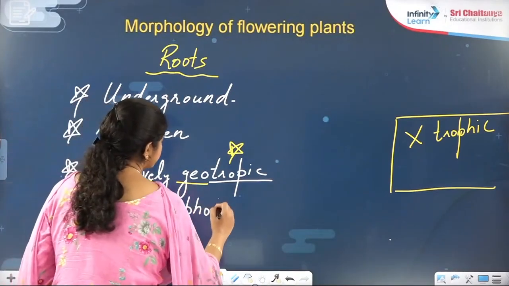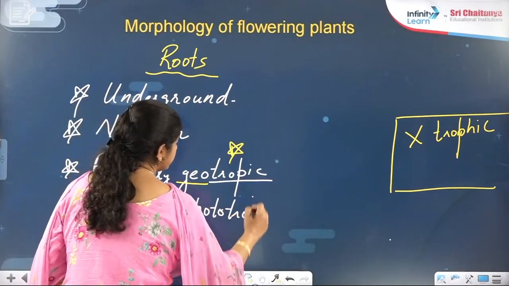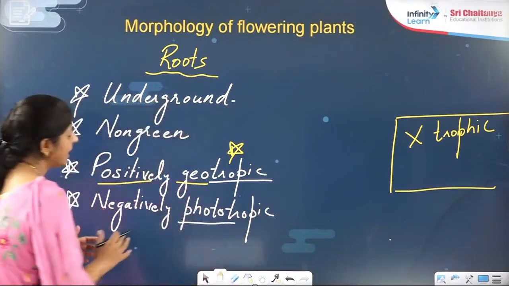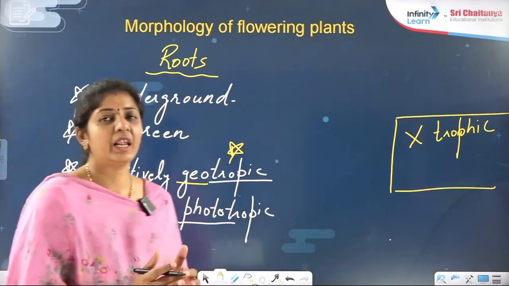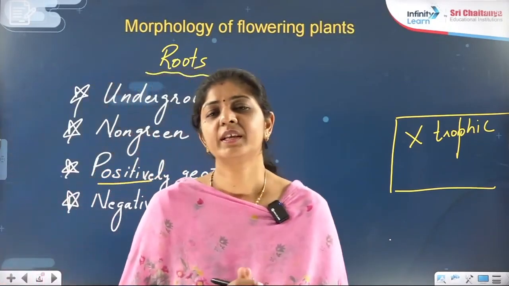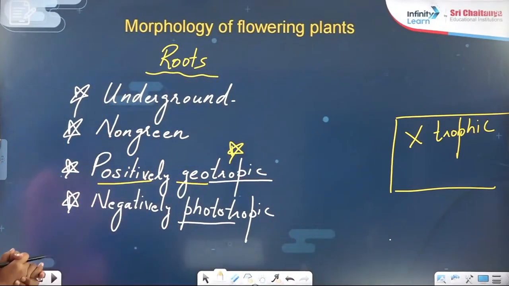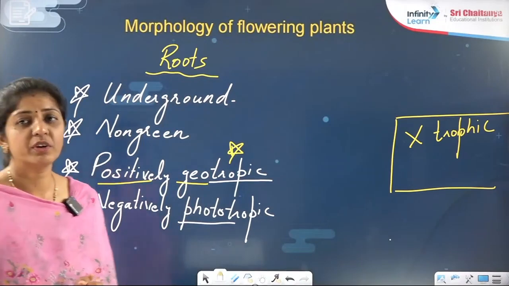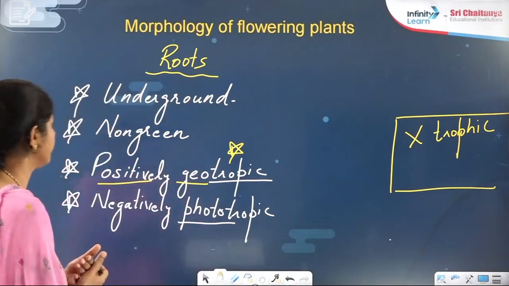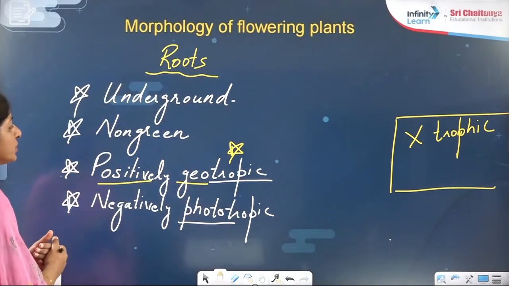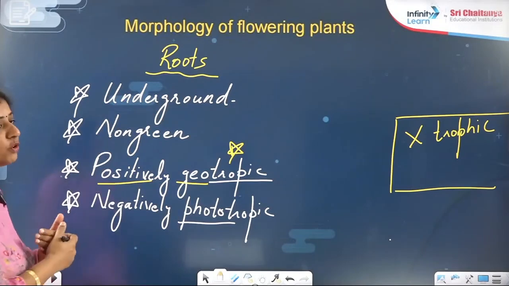phototropic, right? They are growing opposite to the light, right? That's why they are negatively phototropic, right? So terms are very, very important. Clear? So here the roots we are taking: underground, non-green, positively geotropic, negatively phototropic.